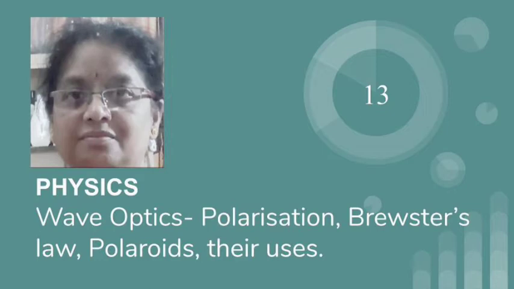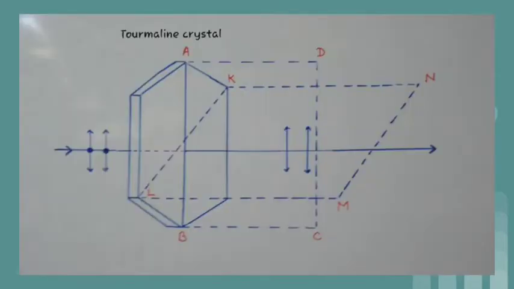I will explain a little about some of the Polaroids. Tourmaline is a natural Polaroid. Nicol prism is a Polaroid made of calcite crystal. Quartz is also a Polaroid. In the diagram, you can see a tourmaline crystal with faces cut parallel to its crystallographic axis, AB. It allows only those vibrations which are parallel to AB and others are absorbed. This is the reason that transmitted light, which is plane polarized light, has reduced intensity.